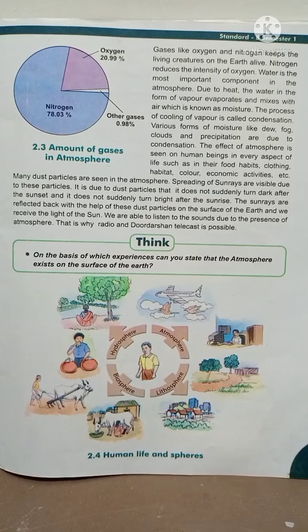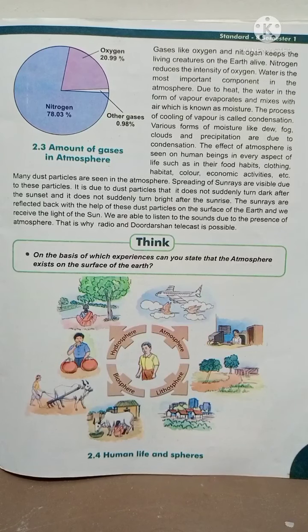It is due to the dust particles that it does not suddenly turn dark after the sunset and it does not suddenly turn bright after the sunrise. The sun rays are reflected, reflected means thrown back, with the help of these dust particles on the surface of the earth and we receive the light of the sun.